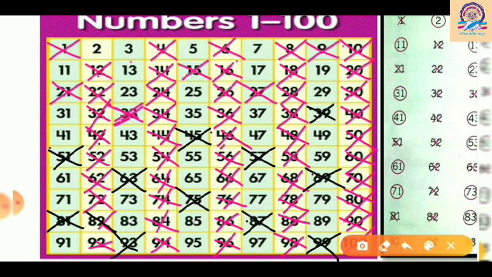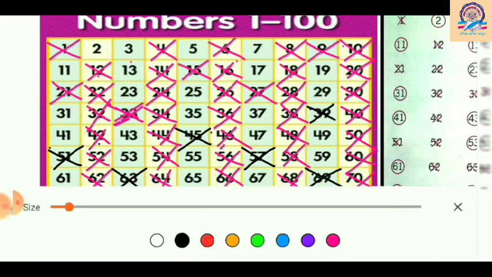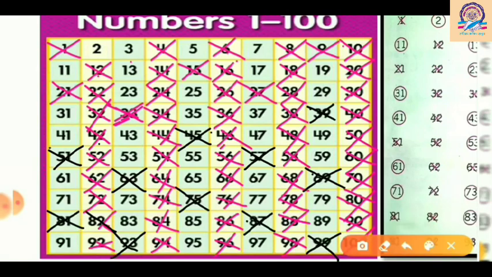Now come to 5. Next step is 5. So we have to cross out all the multiples which are divisible by 5. So 5, then 10, 20, 30, 40, 50, 60, 70, 80, these all numbers are divisible by 2, so we have to cross them out, and they are already crossed out. Now 5, 15, 25, 35, 45, 55, 65, 75, 85 and 95.